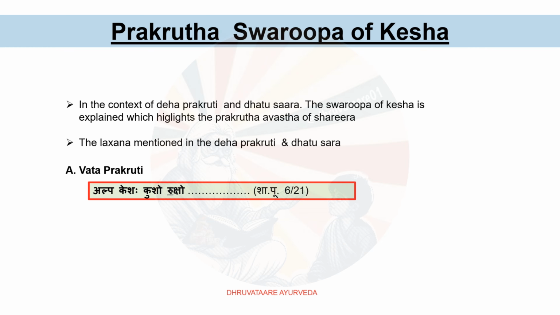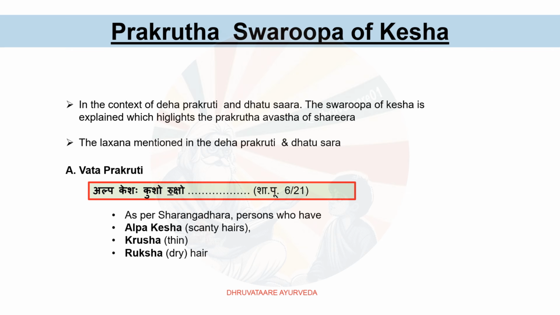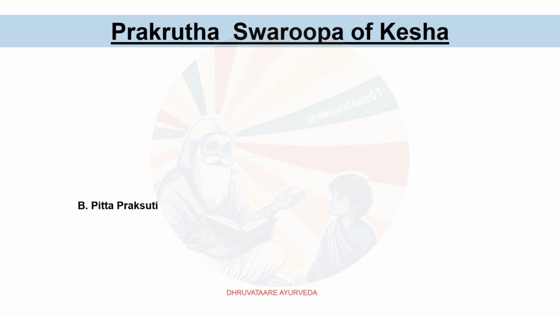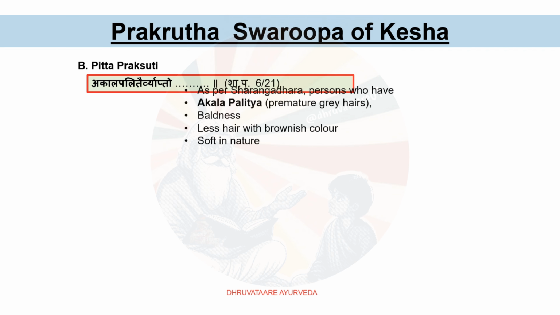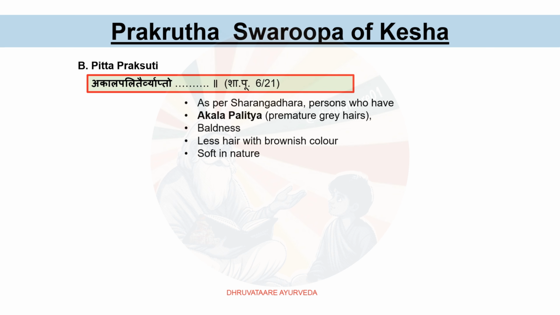According to Sharangadhara Purvakhanda 6/21, the person who has Vata Prakriti will have Alpa Kesha, scanty hair, and Krusha and Ruksha hair. Pitta Prakriti person has Akale Palitya, which means as per Sharangadhara, premature graying of hair, baldness, less hair with brownish color, soft in nature.